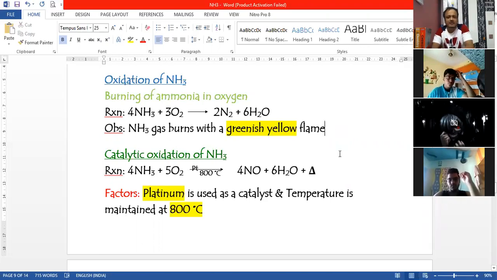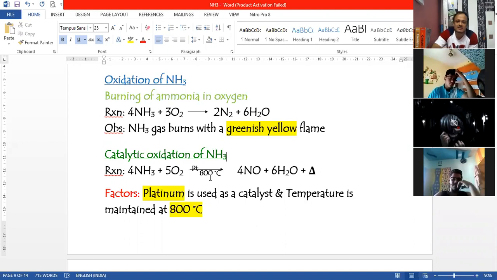The next type of oxidation is catalytic oxidation of ammonia. In catalytic oxidation of ammonia, the process remains the same, that is ammonia is being heated with oxygen, but the difference is that we are using a catalyst over here, that is platinum, and then we heat it to a temperature of 800 degrees Celsius. We have the same reaction coming in the next chapter, which is nitric acid, because this reaction is the basic thing where we are producing nitric acid. This is the first reaction in the production of nitric acid, that is by Ostwald's process.